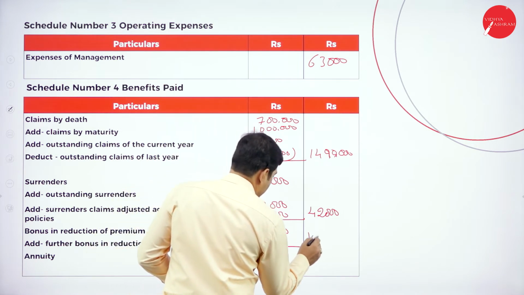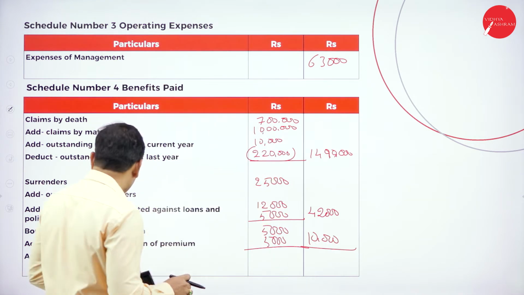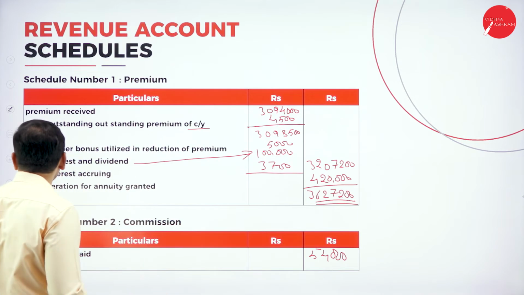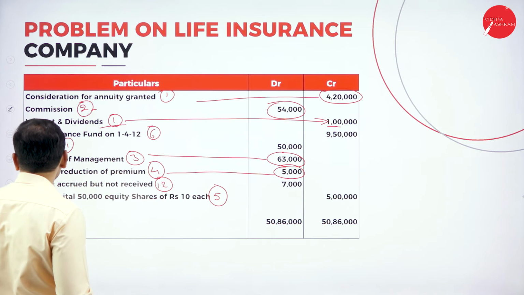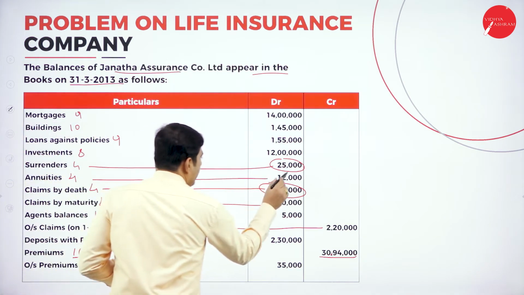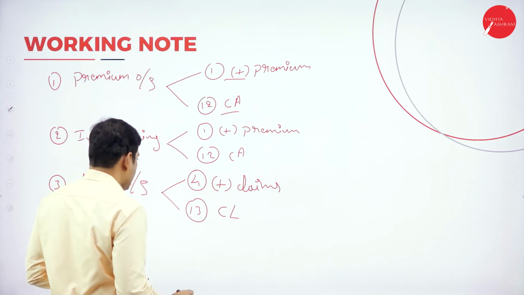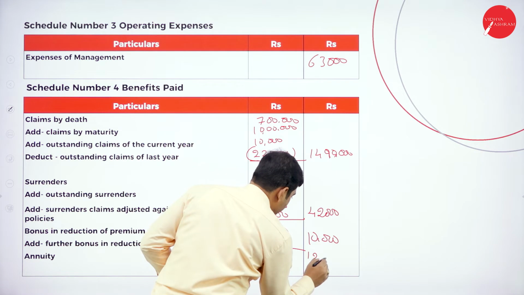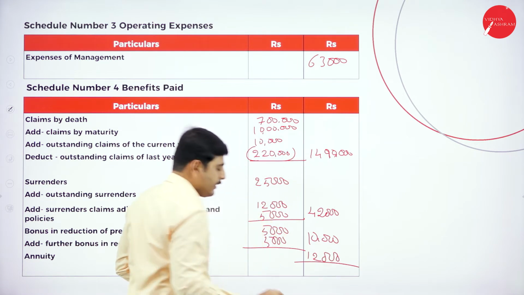Total it is 10,000. And again we have annuities. Annuities were missed out, so let's write the annuities also. Annuities is 12,000.